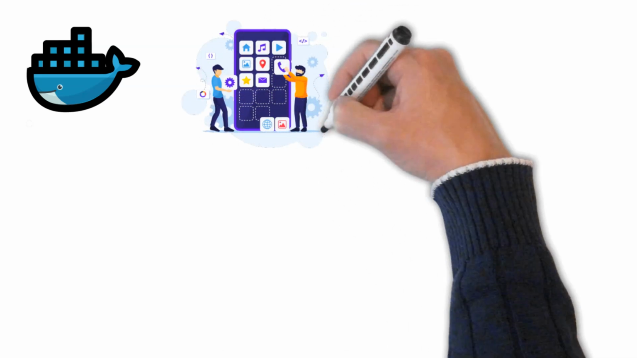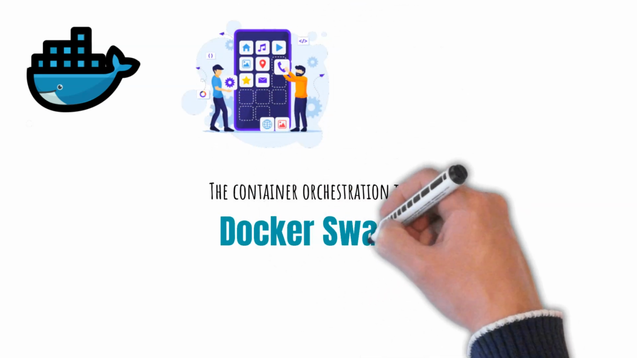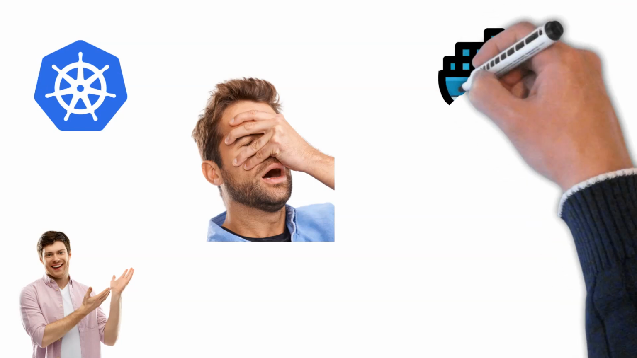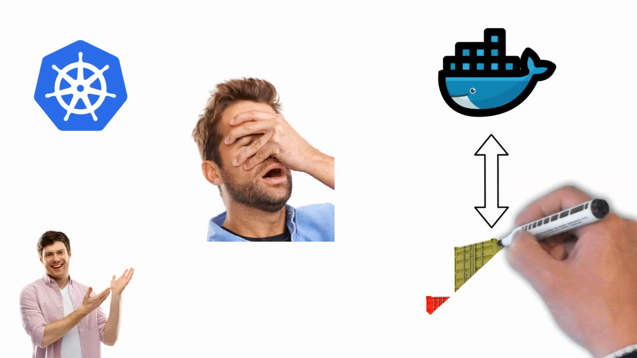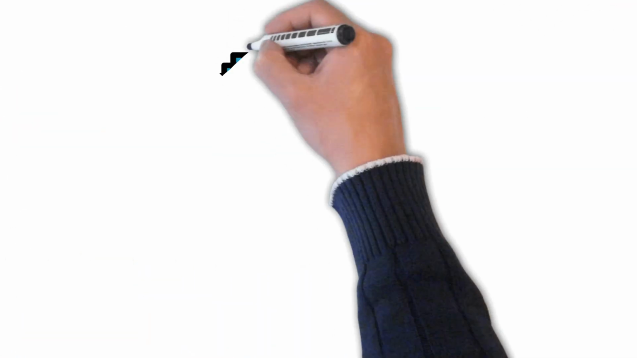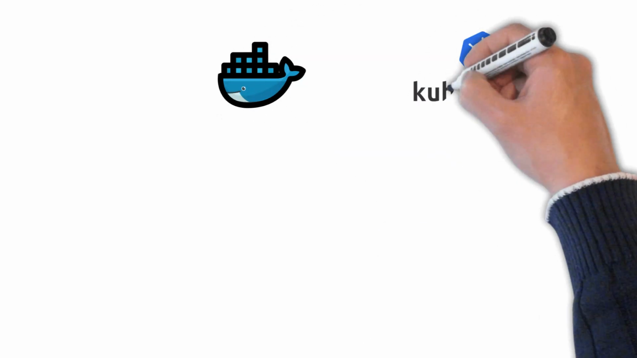The container orchestration tool Docker Swarm can manage a few containers deployed in a production environment. Kubernetes helps alleviate some of the growing pains that standalone Docker may experience when a system expands and requires the addition of numerous networked containers. Docker and Kubernetes are complementary technologies.